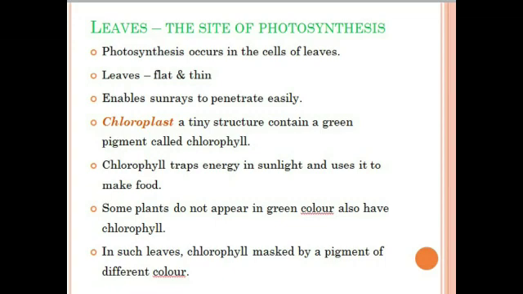A tiny structure called chloroplast, which is present in the leaves, contains a green pigment called chlorophyll, which is the major reason for photosynthesis. Chlorophyll traps the energy from sunlight and uses it to prepare the food. Some plants have leaves with a different color, but they also have the green pigment chlorophyll, which is masked by pigments of different colors.